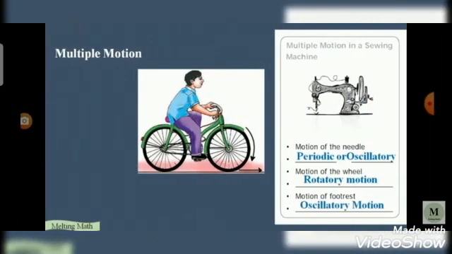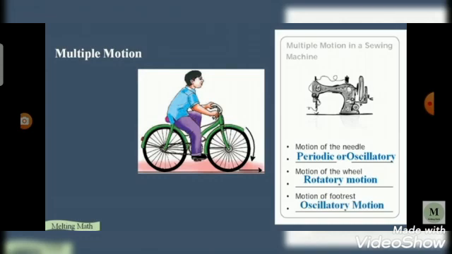Now we see multiple motion. Look at the bicycle in the picture. What type of motion does the wheel perform? What type of motion does the cycle in total perform? The tire rotates and makes a rotatory motion, but the cycle as such moves forward in a linear path.